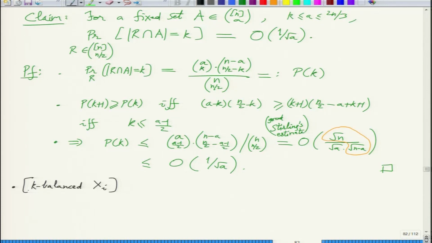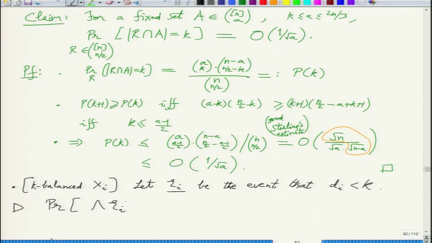We will denote this by event E_i. So let E_i be the event that the discrepancy is less than k, and we want to compute the probability that all these events happen.